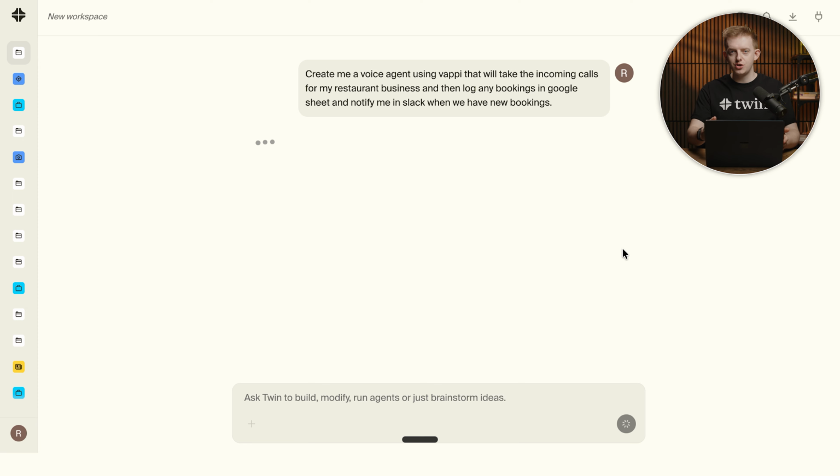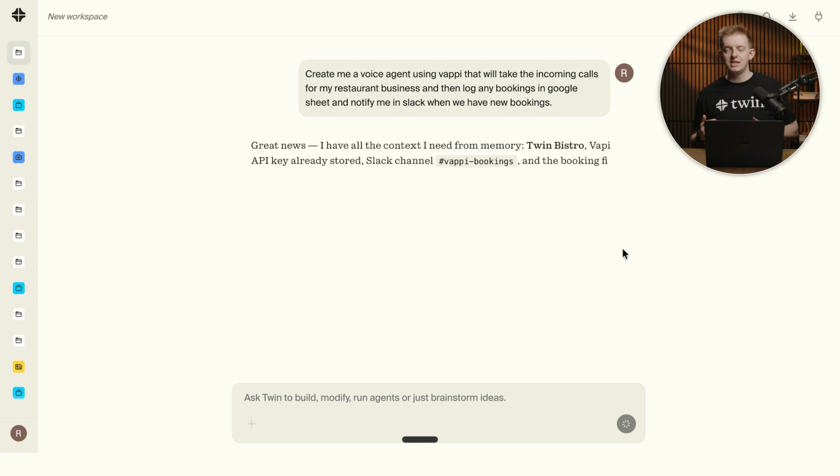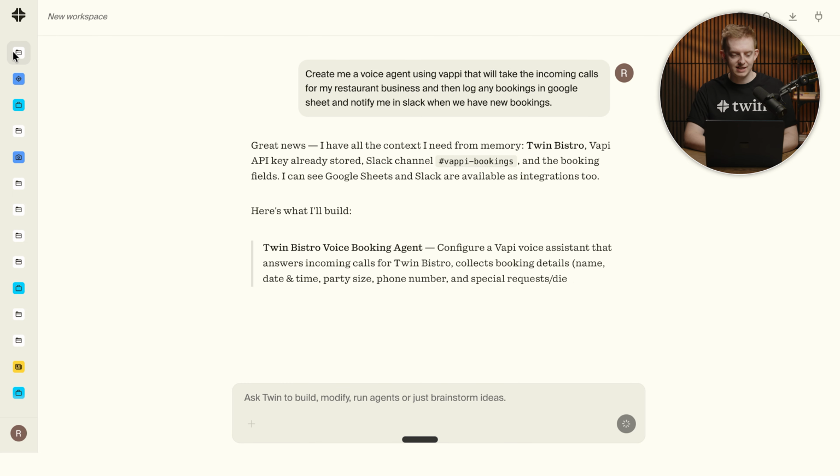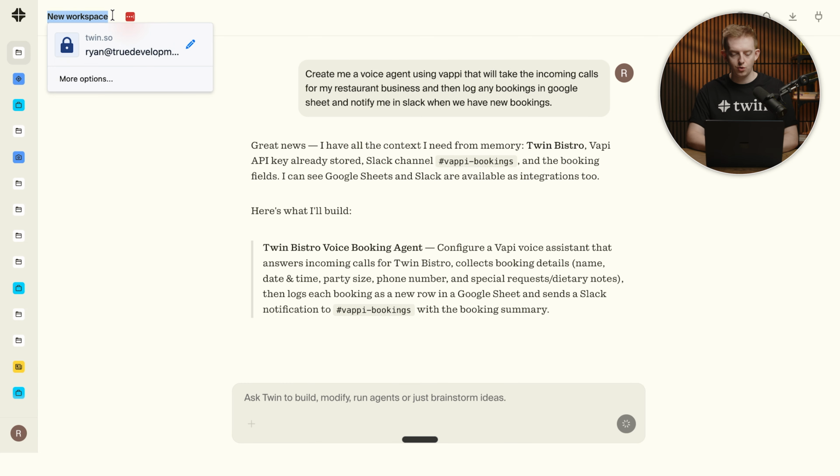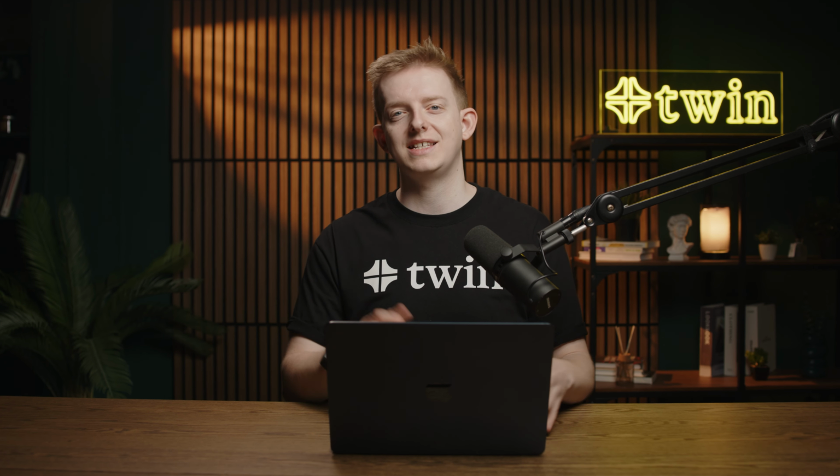Now, while you're at it, I would urge you to name your workspace. This means that if you have a workspace, as you can see in the top left-hand corner here, if we call this, I don't know, Vapi builds, we could have all of our existing Vapi builds inside of this one workspace, so we never lose track of them and it's nicely organized.